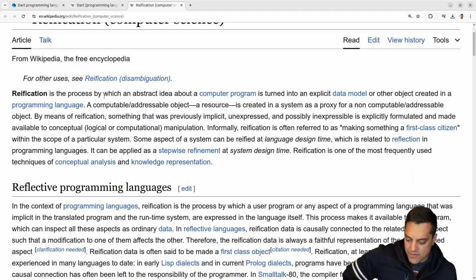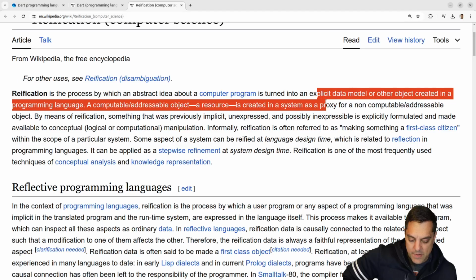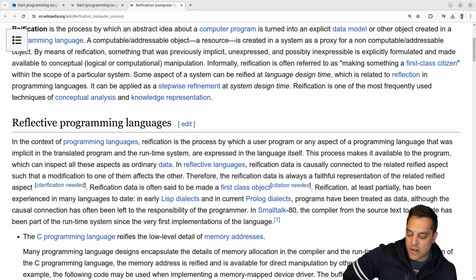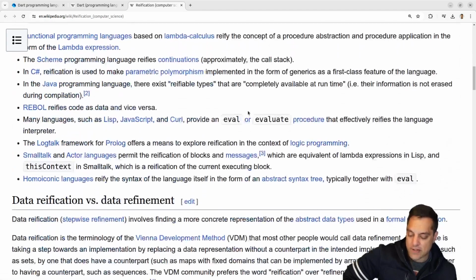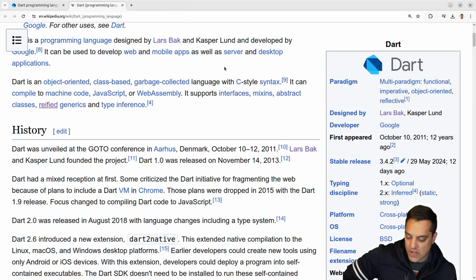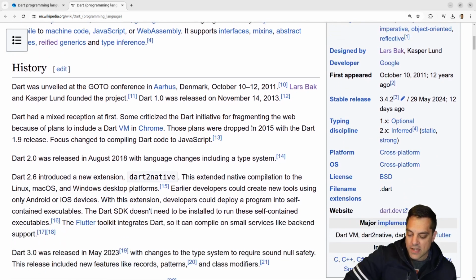Let's see here. Reification is the process by which an abstract idea about a computer program is turned into an explicit data model or other object created. Okay, so yeah, reflective programming languages. Okay. I guess I just hadn't heard that term before, or I've heard of it and forgotten it.